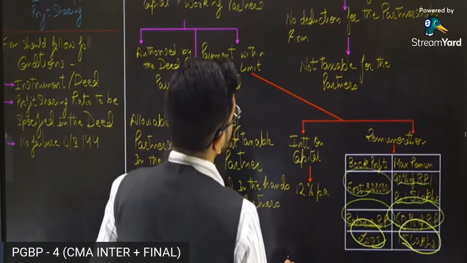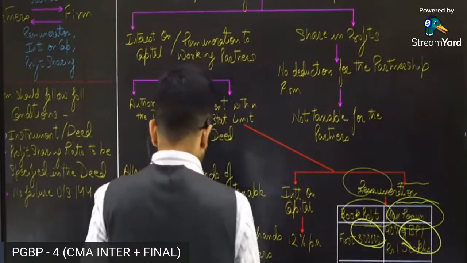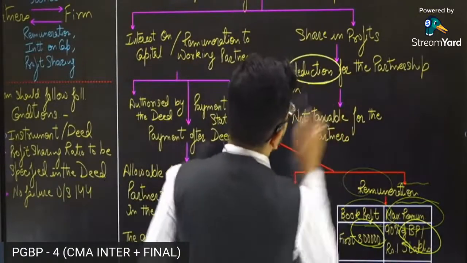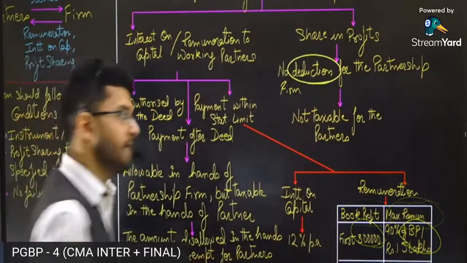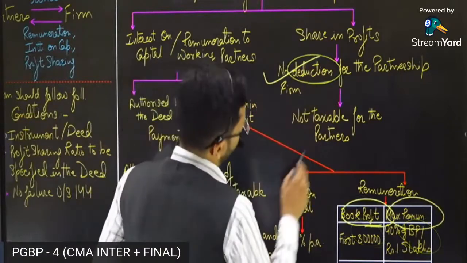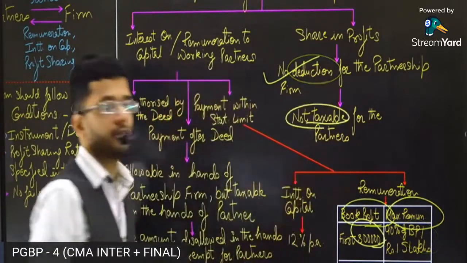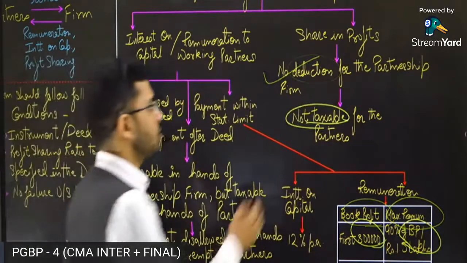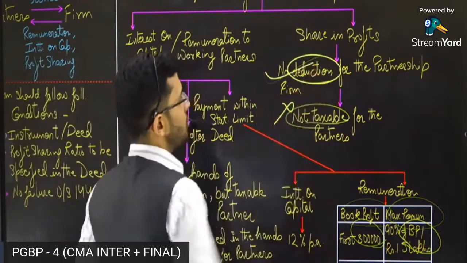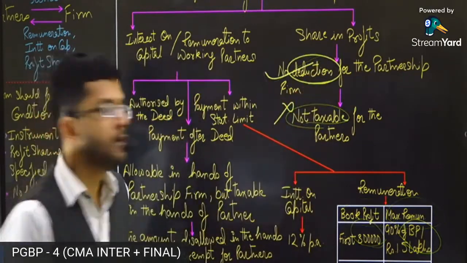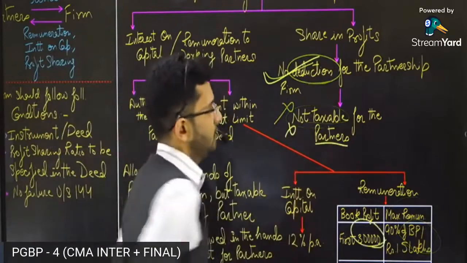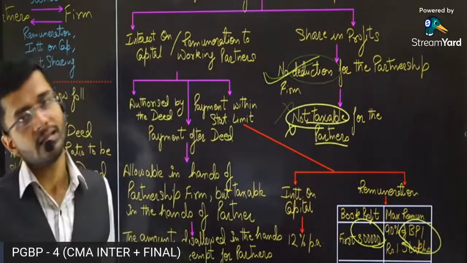Okay, sir. What about share in profit? Guys, share in profit is not allowed as a deduction for the partnership firm. And if it is not allowed as a deduction in case of a partnership firm, it is not taxable for the partners as well. It is not allowed as a deduction of the partnership firm, so it will not be taxable for the partners as well.